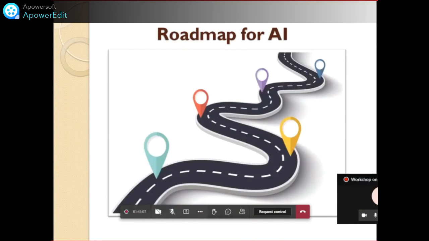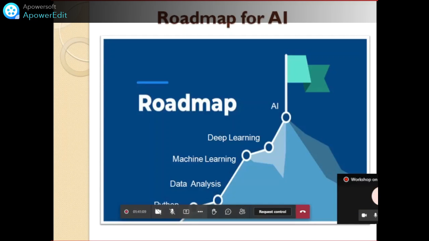Third thing, to learn this technology of the world of artificial intelligence, don't directly jump on that. Do the pre-analysis. What is the step-by-step procedure to learn AI technology? So this is the step-by-step procedure or roadmap to learn the AI technology. That is, first we are going to learn Python, then data science, meaning data analysis, then machine learning, deep learning, and AI. So this is the roadmap.